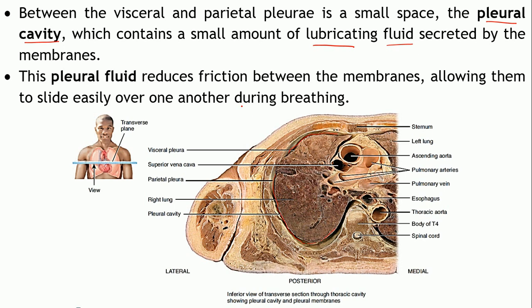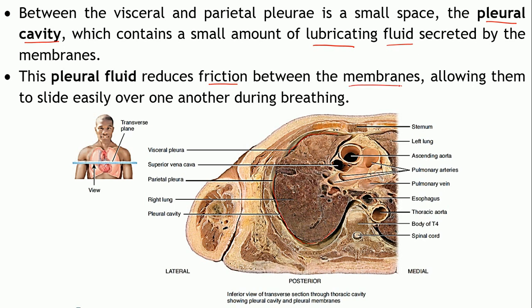So this fluid which is present within this pleural cavity, which is the space between the two pleurae, that is the parietal pleura and the visceral pleura. Now, what is the role of this pleural fluid? Why is it present? It helps in reducing the friction between the two membranes.